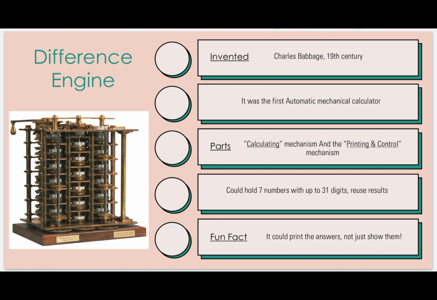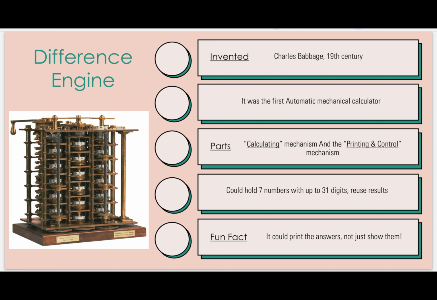Next one, the difference engine. Who invented it? Charles Babbage. Charles Babbage is known as the father of the computer. In the 19th century, it was the first automatic mechanical calculator. The first mechanical calculator was the Pascaline, and this is the first automatic mechanical calculator. Which two parts were the main parts of this machine? The calculating mechanism, and the printing and control mechanism.